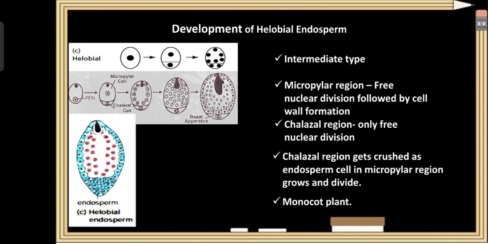In the chalazal region, the primary endosperm nucleus undergoes only free nuclear division without any cell wall formation. As the endosperm cells in the micropyle region divide and grow, the chalazal region gets crushed off. So this type of development of the endosperm is more common in monocot plants.